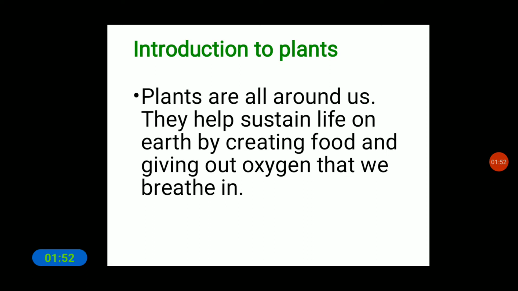Oxygen is very important for all living organisms, and we get it from the plants.